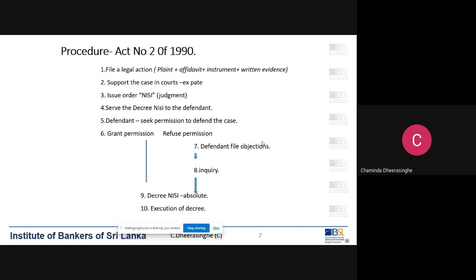Then he has to pay 60 installments, 20,000 each, monthly, but he paid only 10 installments. Then he defaulted. Then thereafter, this much is due to the bank. So basically, this is the basis of the claim.